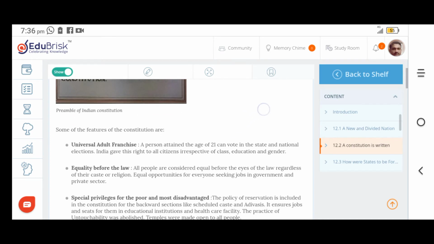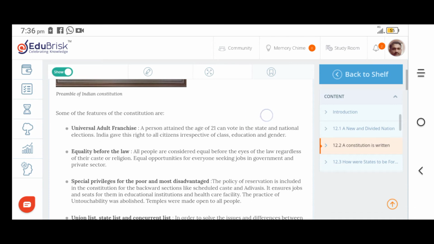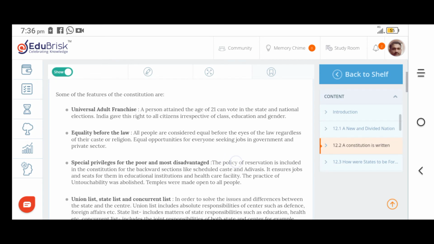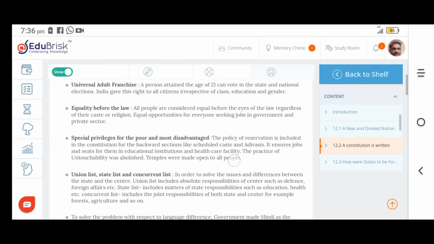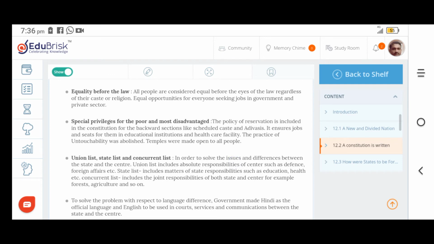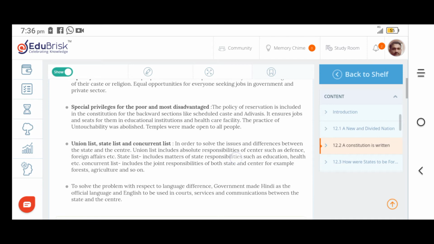Some of the features of the Constitution are universal adult franchise. Everybody who is 18 years of age has the right to vote, and in elections they can also contest. Next, equality before law. All are equal in the eyes of the law. Next, special privileges for the poor and most disadvantaged. The deprived classes or the poor sections will be given special privileges, and they were given reservations and other things, because the government wants to uplift these sections to the level of the other upper sections.